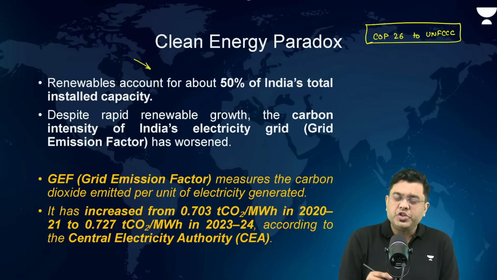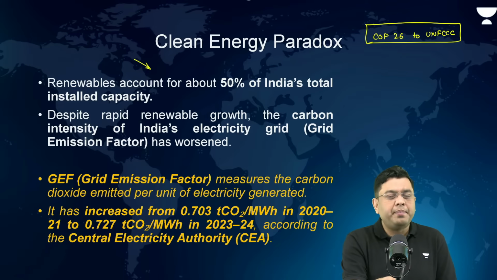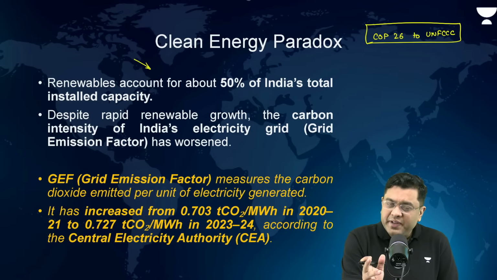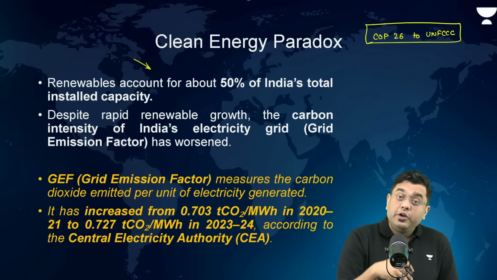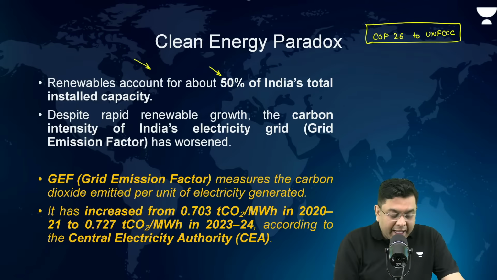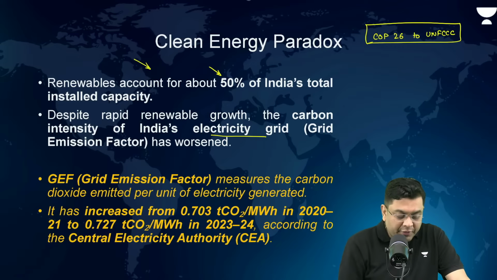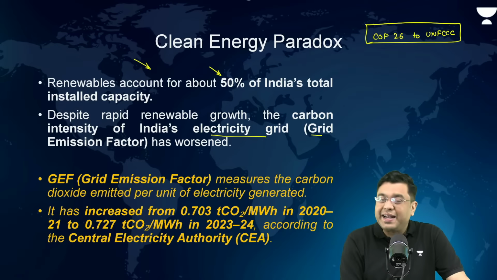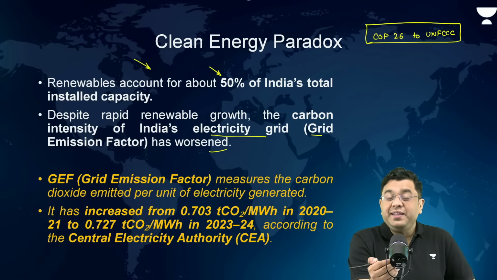In Panchamrit mission, along with the net zero ambition by 2070, reduction of carbon intensity in GDP, all of that. Now, along with that, one of the stated goals was to have an installed capacity of around 50% in terms of renewables. But then the carbon intensity of India's electricity grid, what is measured in the form of grid emission factor, that has actually worsened. That means our emission has actually increased.